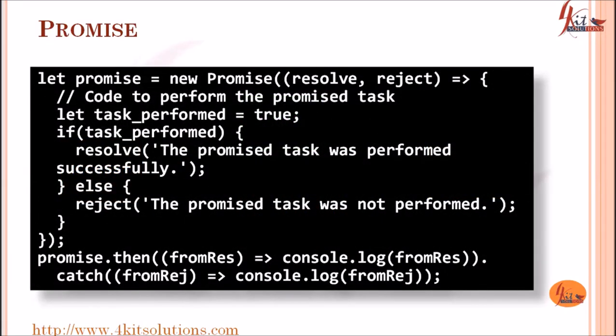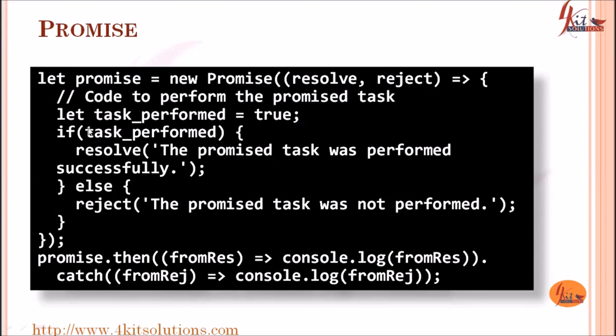So how do we create a promise? Promise is an object in JavaScript, so we'll create it like this. Let promise equal to new Promise, and it will take two parameters, resolve and reject. Either the promise will get fulfilled, then resolve would be passed, or if the promise is rejected, then the reject parameter would be passed.